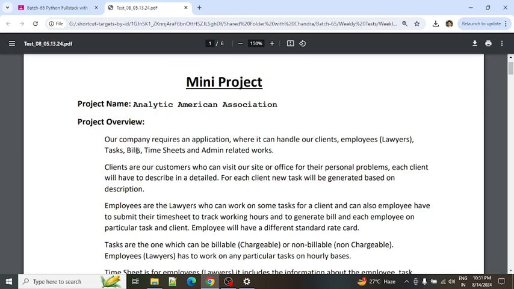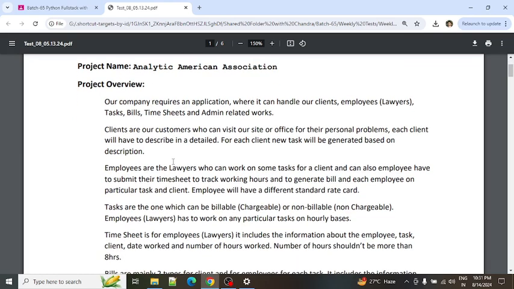The employees are nothing but lawyers, and some of the tasks and bills, timesheets, and some of the admin related works. So here the clients are the customers, who can visit their office or the website for their problems to consult a lawyer. And each and every client will be registered in the organization with some basic information. The task will be generated based upon the client's information, like the client description.